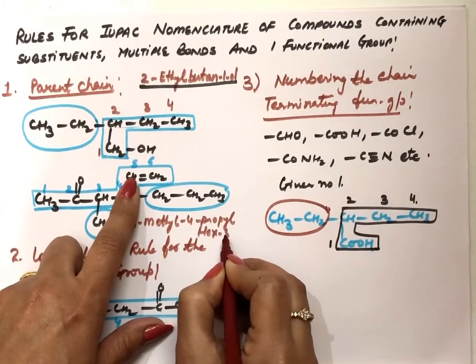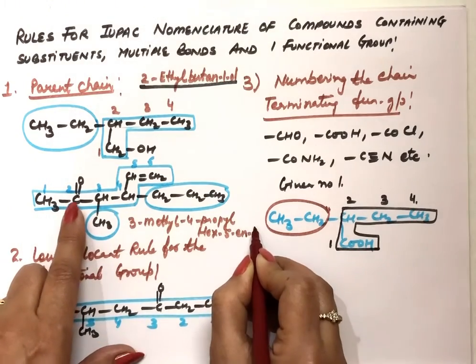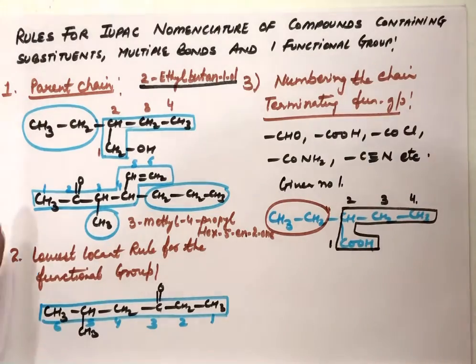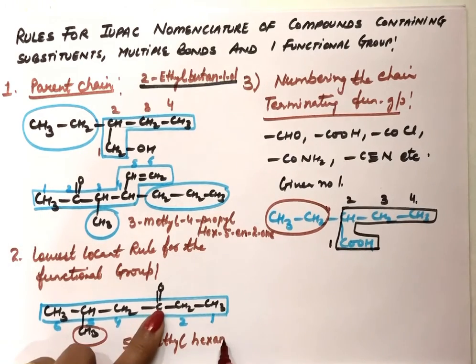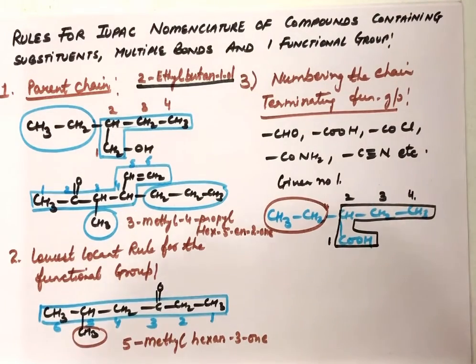Then with the 5th carbon atom a double bond, so ene. Then cut the last e and write the suffix for the functional group, that is 2-one. This is the name of this compound. Now here with the 5th carbon atom we have a methyl substituent. Then the chain: there are 6 carbon atoms, hex, single bond, ane. And the 3rd position is the functional group, so 3-one is the name of this compound.